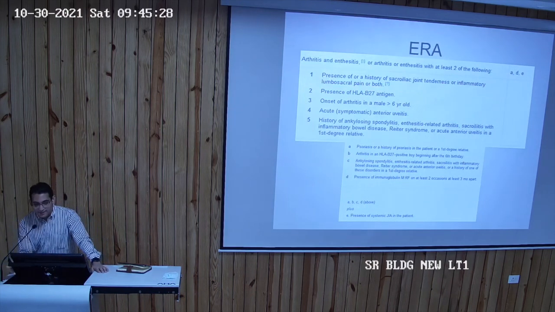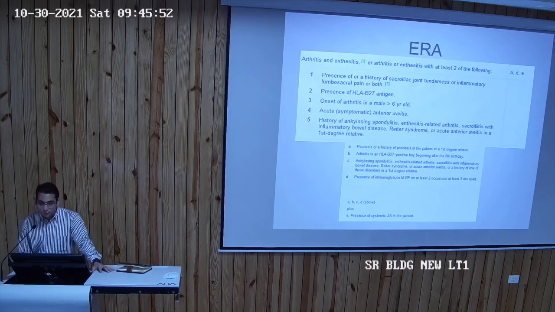So you can see the first line, it says arthritis and enthesitis. Enthesitis, like I mentioned, there are a lot of points in the body for enthesitis. One is above the knee joint, below the knee joint, tendo-Achilles, around the elbow joint, where the tendon attaches to the bone, and that attachment can be swollen or inflamed, and that's when it's called enthesitis. So if the child has arthritis and enthesitis both, the diagnosis is quite easy.